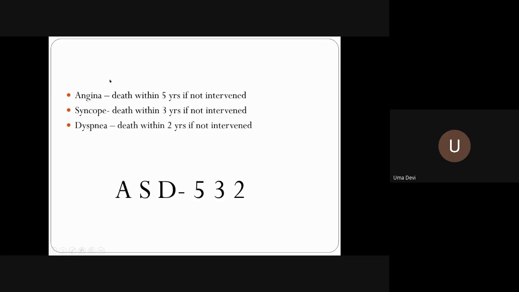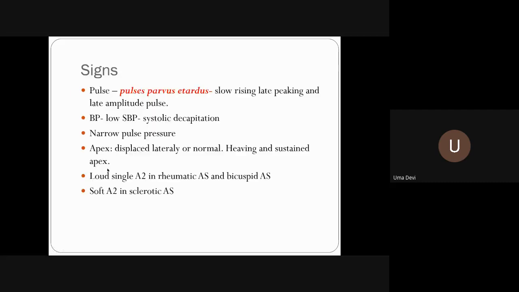So from the onset of symptoms, the survival is very limited: angina within 5 years, syncope within 2 years, and dyspnea within 2 years. So what is the take-home point, or the lesson we should learn? Any aortic stenosis patient who is symptomatic has to be aggressively managed.